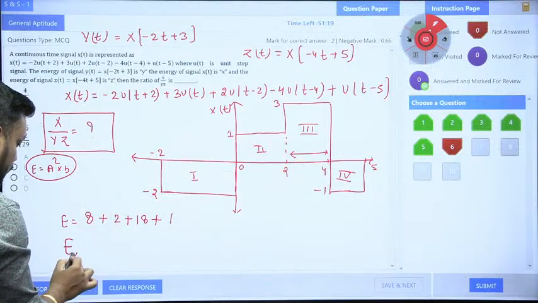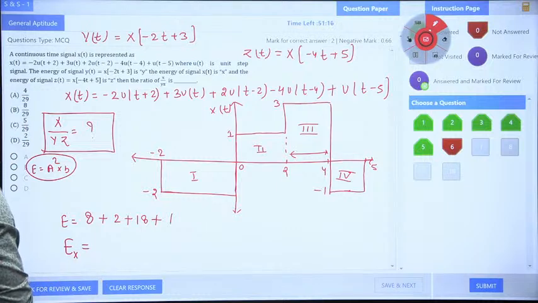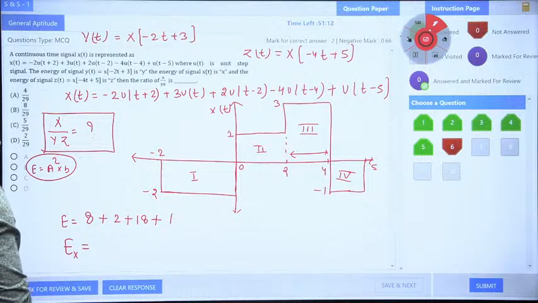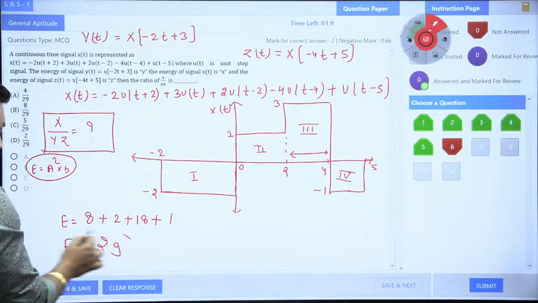Final answer for x(t): what is the energy of x? Energy of x is 8 plus 2, 10, 10 plus 18, 28, plus 1, 29. So 29 is the energy of x.